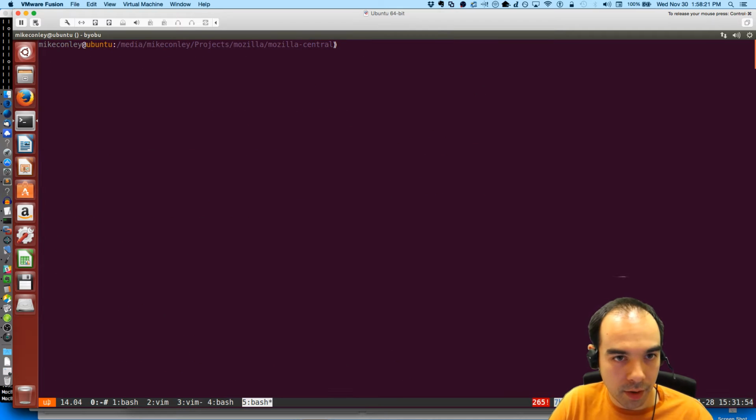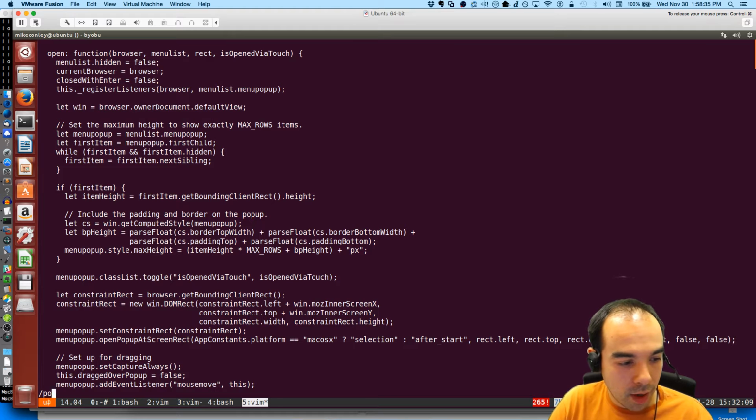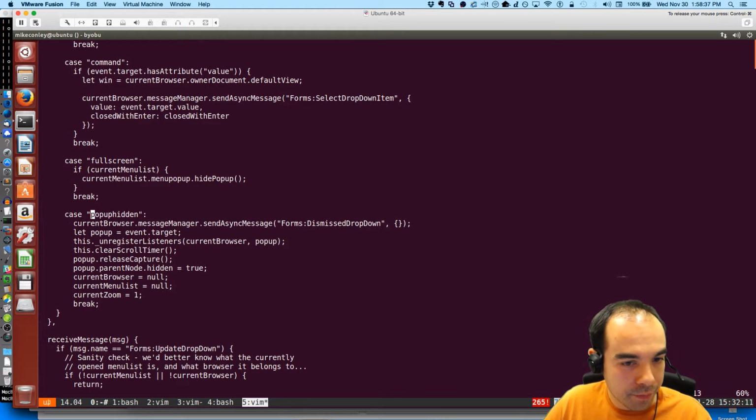Select content helper, or select parent helper. Toolkit content, toolkit modules, select parent helper, pop-up hidden. That's when we send the message, we've dismissed you.